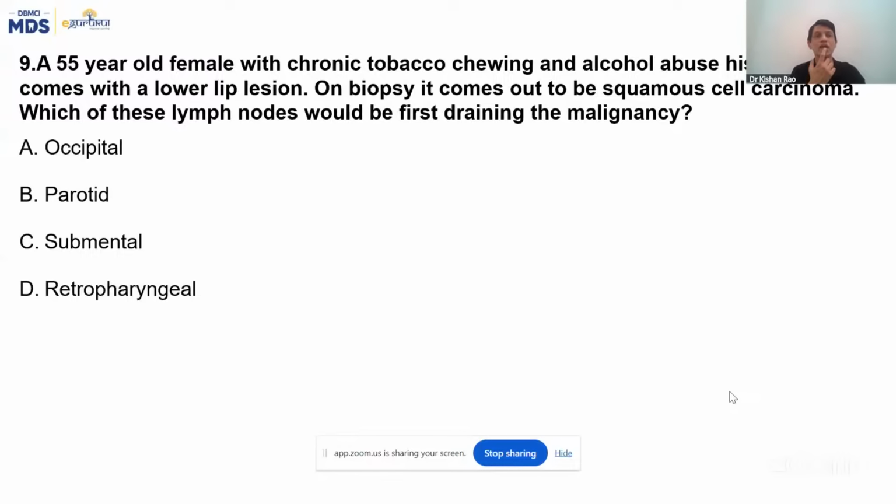What's the lymphatic drainage of the lower lip? Squamous cell carcinoma from the lower lip drains via lymphatics, whether to the occipital region, the parotid region, submental, or retropharyngeal region. Very simple, straightforward question. From the lower lip, it will drain into the submental nodes, that is level 1A of the cervical lymph nodes. Correct. So question number 9, the right answer is C.